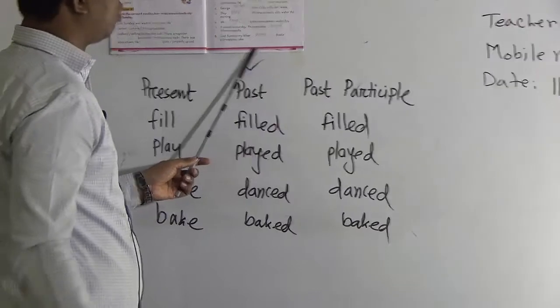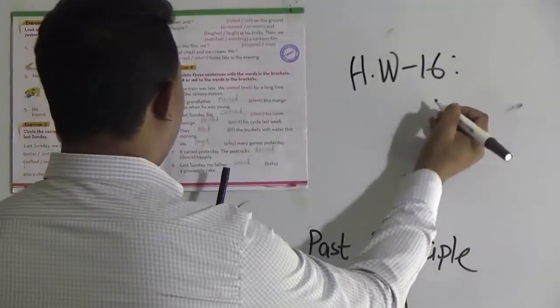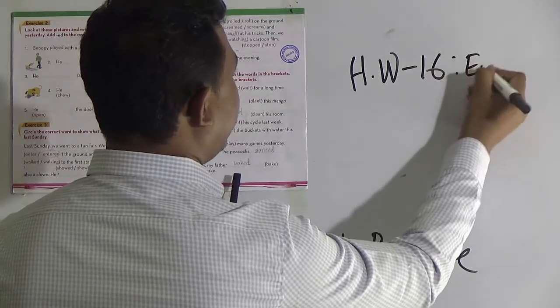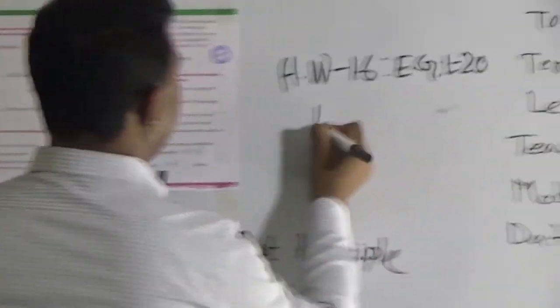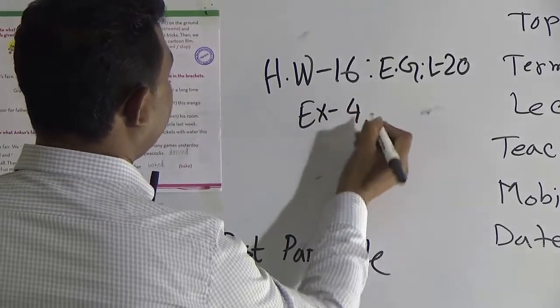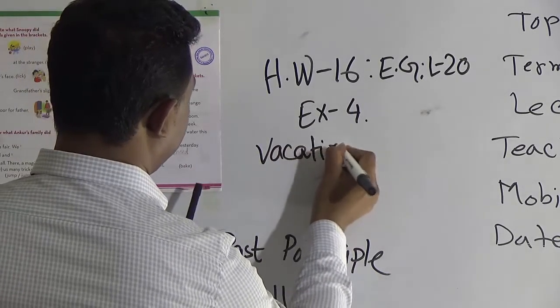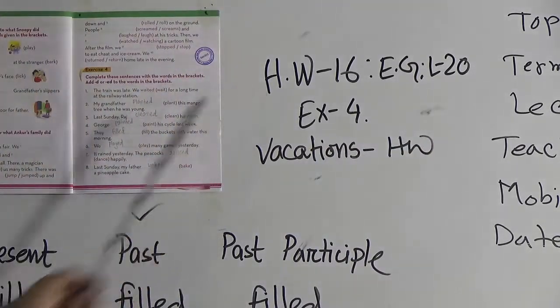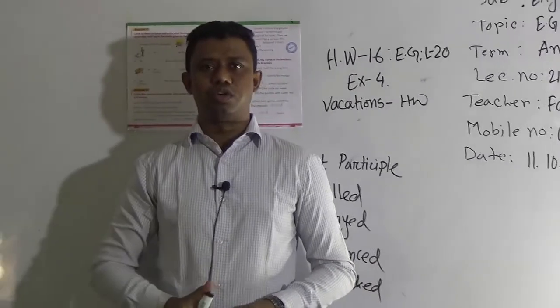Dear students, you have homework. Number 6, and it's also your vacation homework for Puja. It's Enjoying Grammar, Lesson 20, Exercise number 4. It's your vacation homework also. Okay? Dear students, this is all about today's class. I hope you all understood today's class.